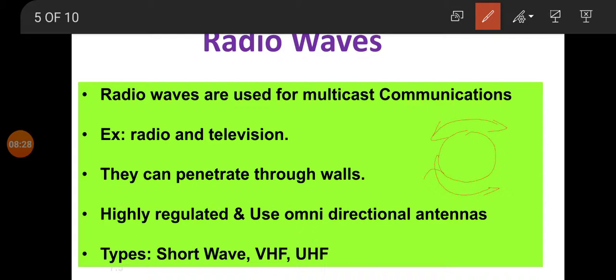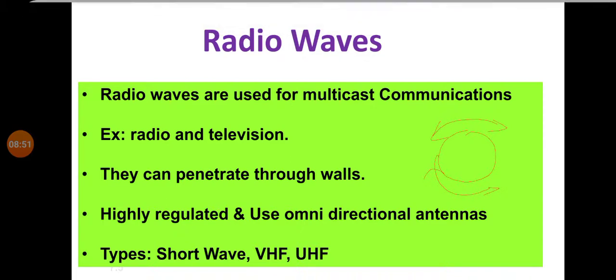The next characteristic is that radio waves are highly regulated and they use omnidirectional antennas. So they are highly regulated and they use what? Omnidirectional antenna. In the next slide I am going to display how an omnidirectional antenna looks. Clear? Then the next characteristic is types of radio waves. So the types of radio waves are short wave, VHF and UHF.